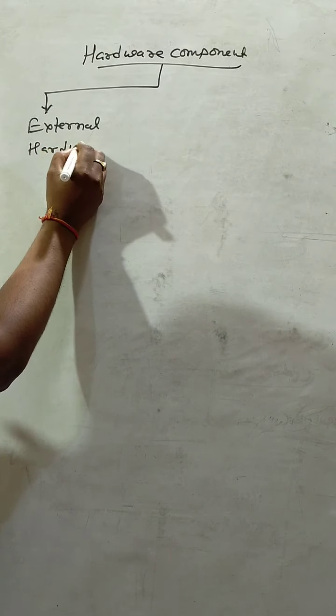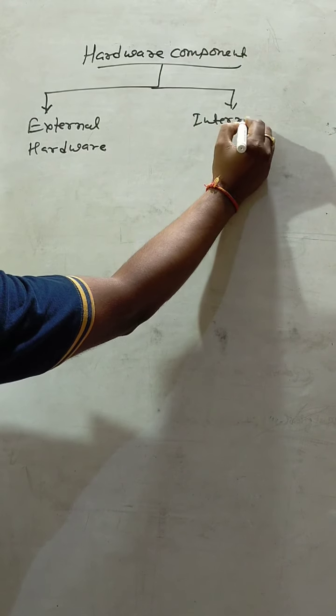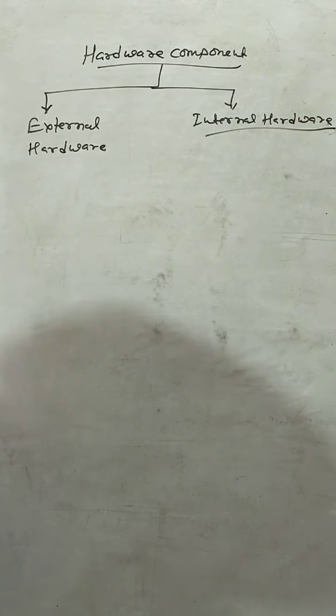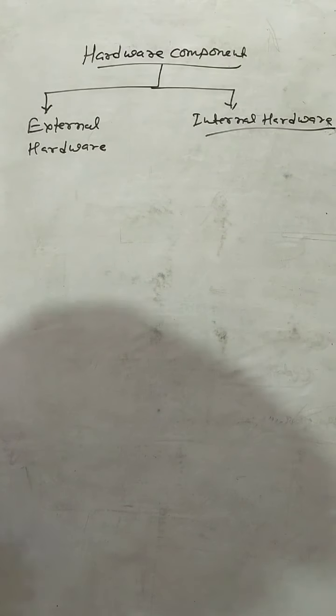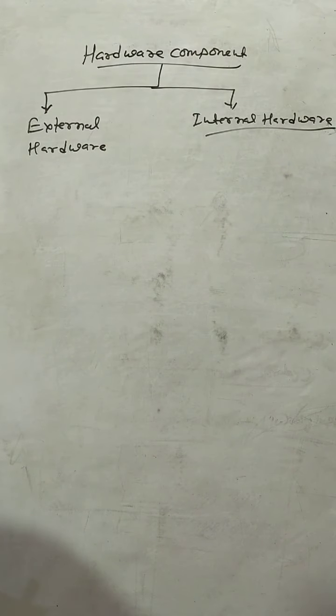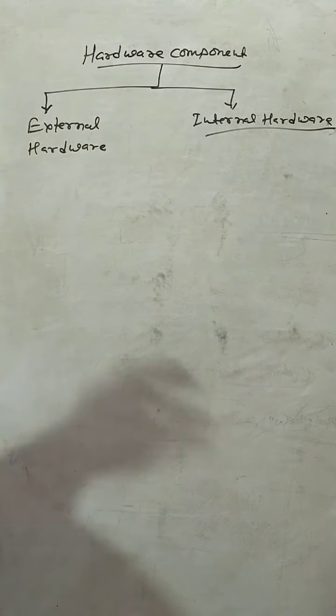The external hardware means the external components of a computer, that are monitor, keyboard, mouse, printer, scanner, pen drive, modems. These all are called external hardware.